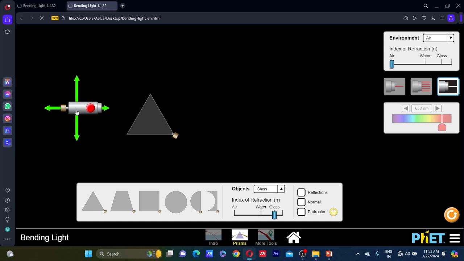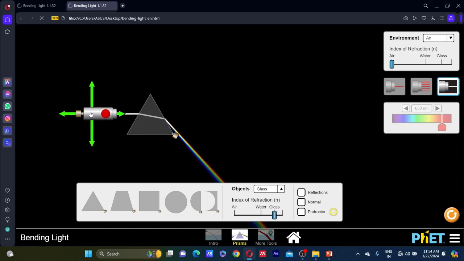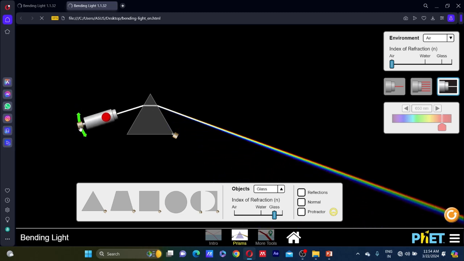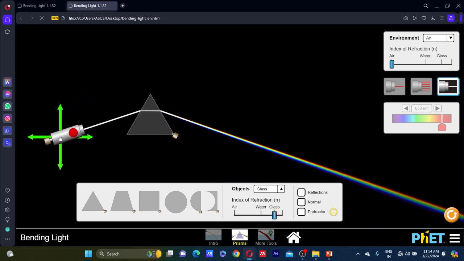When the source of light emits a white light and it goes through a prism, it should show me a spectrum. So let us see. Here you can see when white light passes through a prism, you get a spectrum of light. This phenomenon is nothing but dispersion.